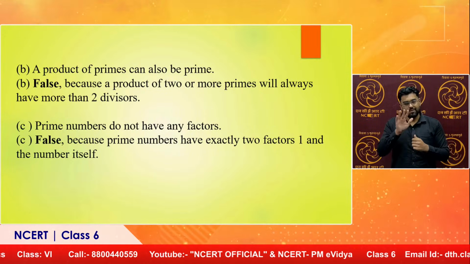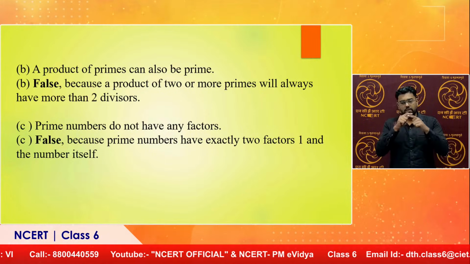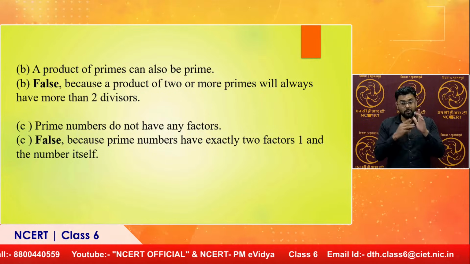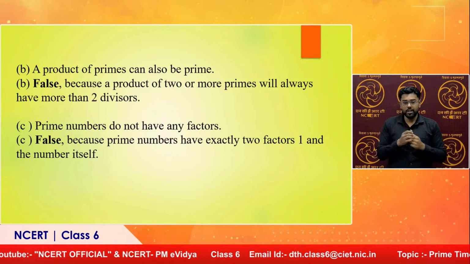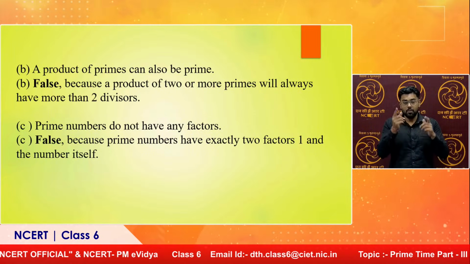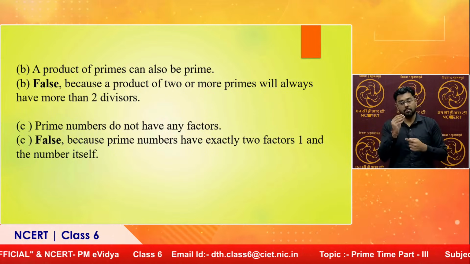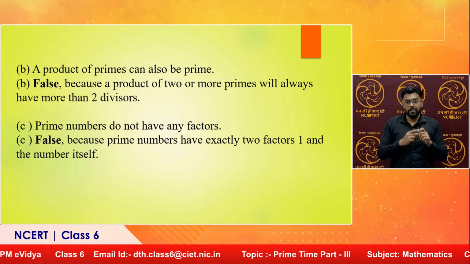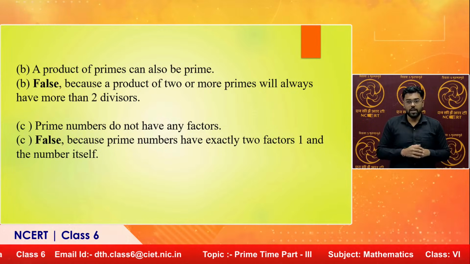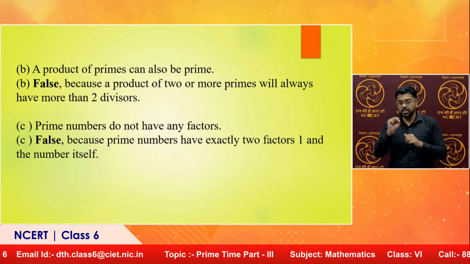Prime numbers do not have any factors. This is again false, children, because prime numbers have exactly two factors, one and the number itself. Of course, this is by the definition itself. A prime number has two factors, one and the number itself. Right. Okay, so the statement is false.